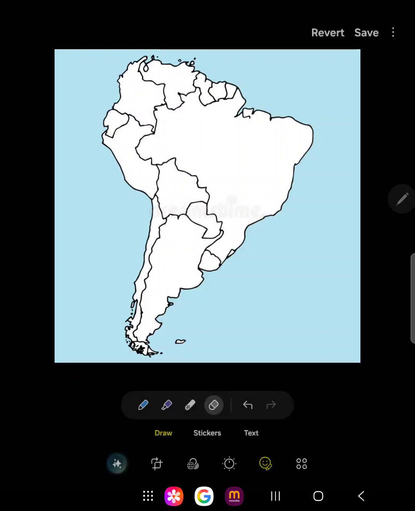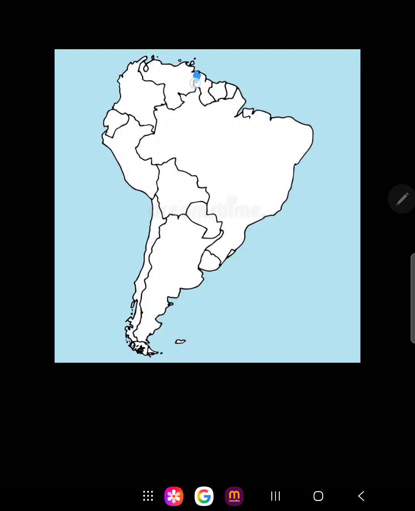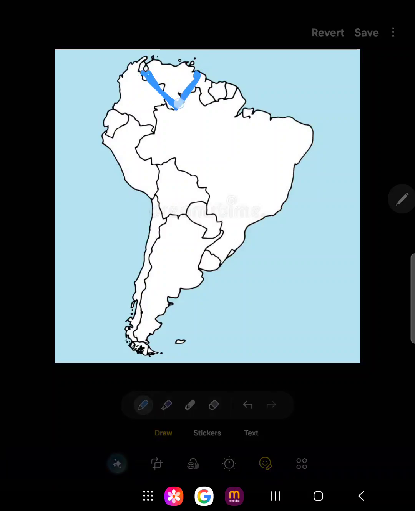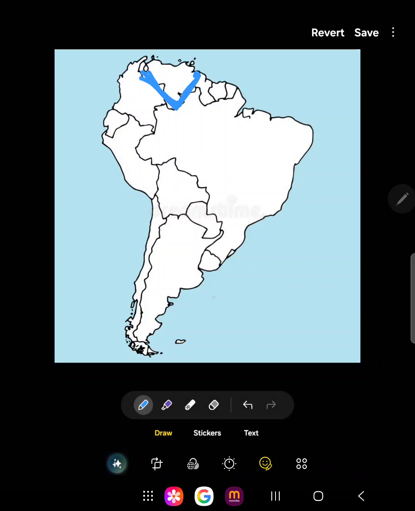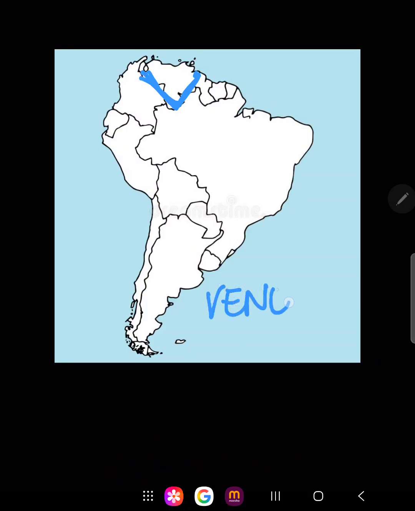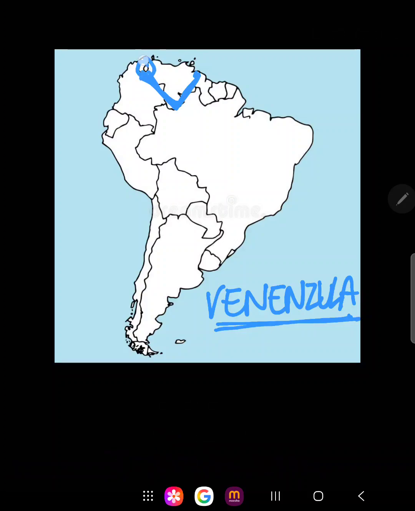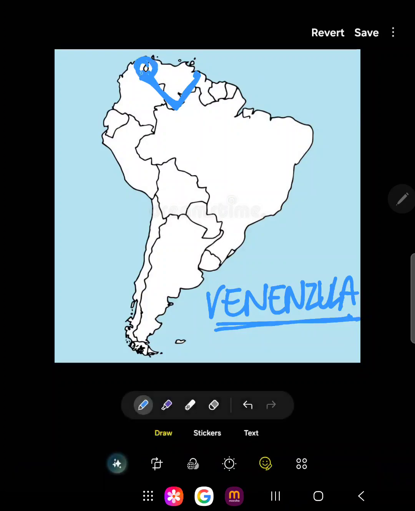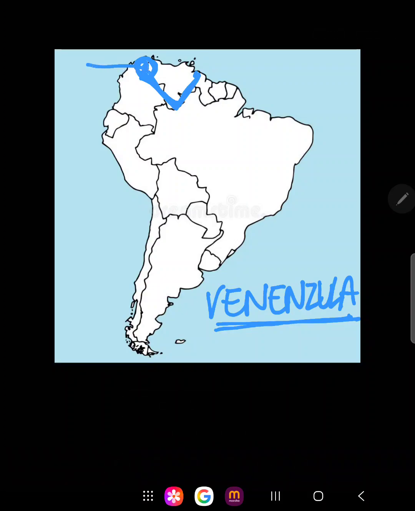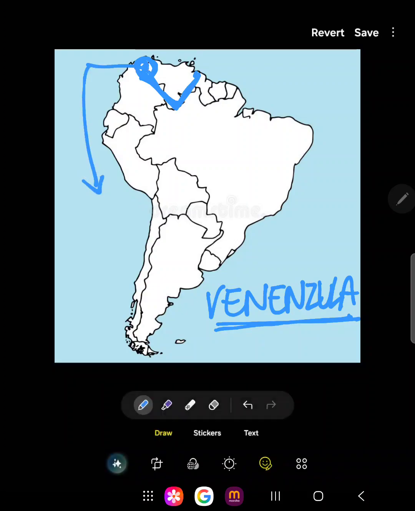Now, how do we remember this thing? This is Venezuela. Let's draw a V over here, so it would be easier for you to do mapping. V for Venezuela. You must be knowing Venezuela. It was recently in news. You must be seeing in the map there is a circle over here. See, I just shaded it. That circle is called Maracaibo Lake.